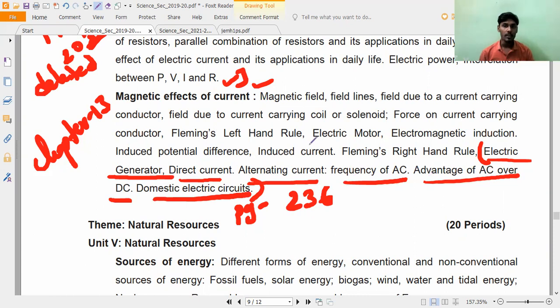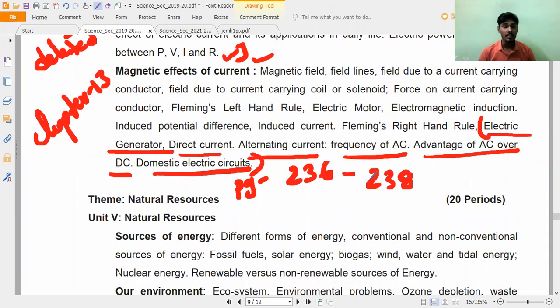Rajita, only Fleming's right hand rule we have. Till page number 235 only we have. From page number 236 to till the last, till the last means 238, it is deleted. Is it clear, all of you? Exercise page numbers I am not mentioning because we have to check which is existed, which is not existed. While you are solving, you can understand it. No issues. So is it clear? This is all about the physics.